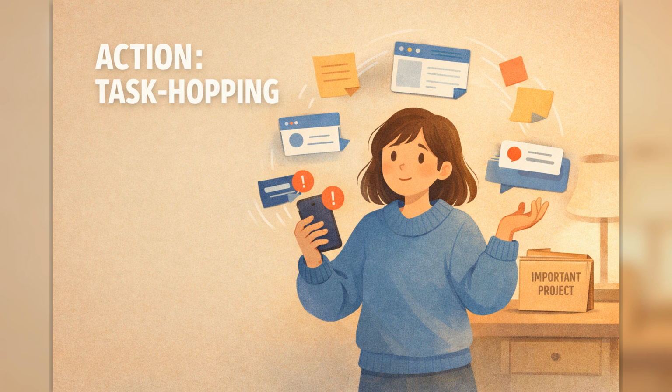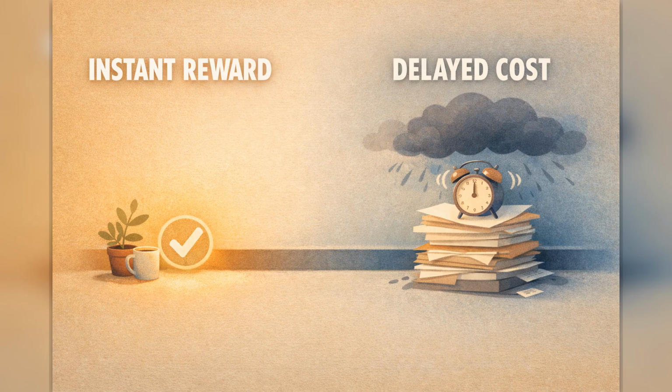Then comes action. Task hopping. You jump between tabs, messages, docs, and errands, always active, rarely advancing. Task hopping feels productive because movement is visible, but context switching carries heavy cognitive tax. Every switch restarts orientation and drains working memory. After enough switches, deep work feels even harder, which pushes you toward more switching. That is the trap.